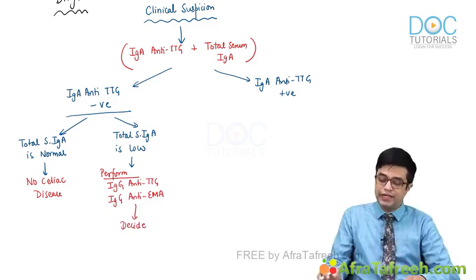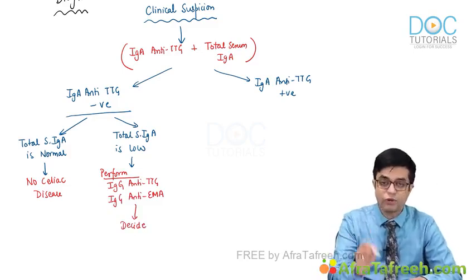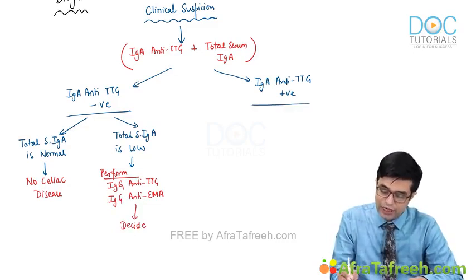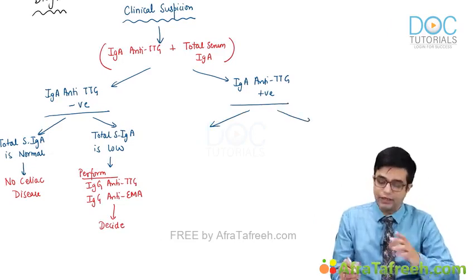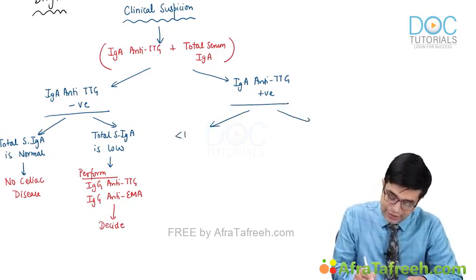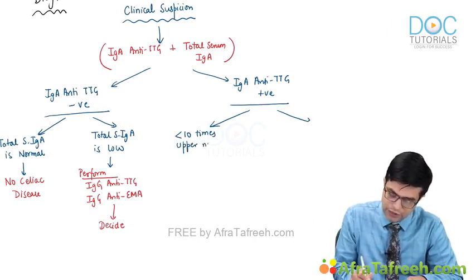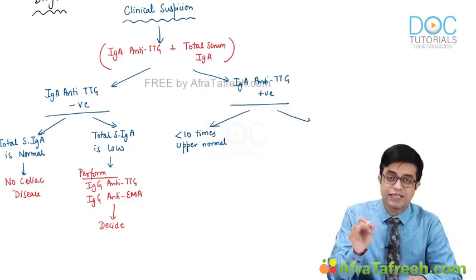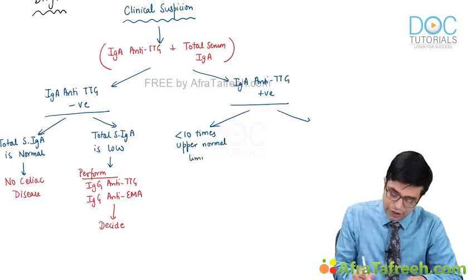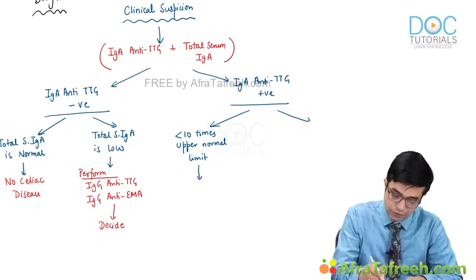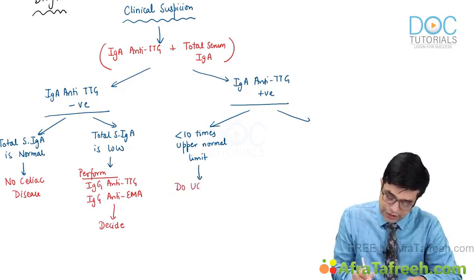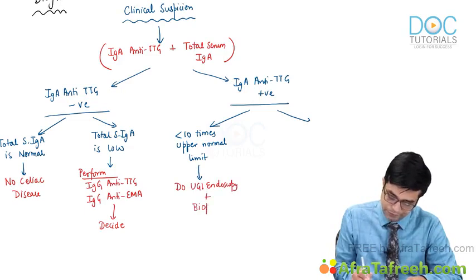In case IgA anti-TTG is positive, then we have to see how much the titer is. If it is not much elevated, like the value is less than 10 times the upper normal limit, there is a normal value defined by age. So if it is less than 10 times the upper normal limit, you need to confirm by a histopathological examination. So you will do upper GI endoscopy along with biopsy.